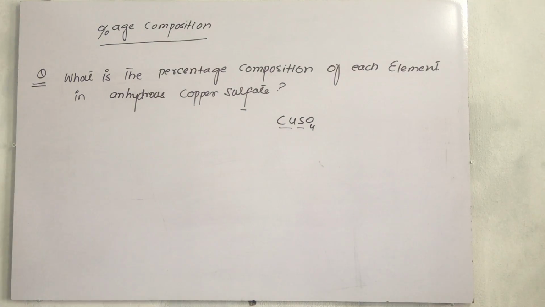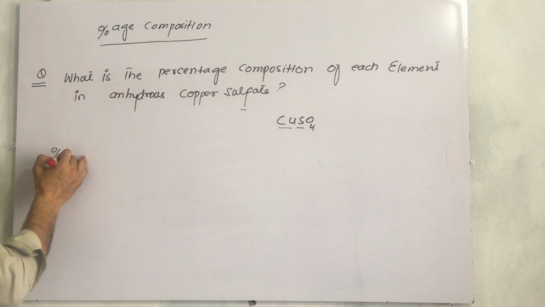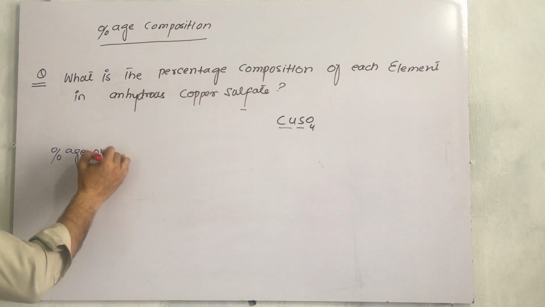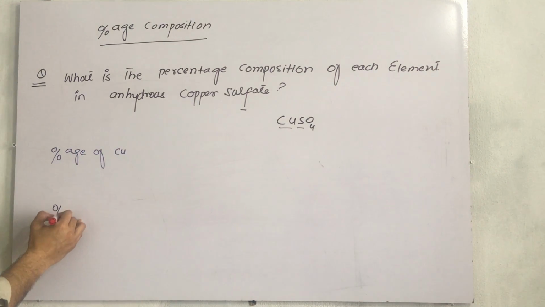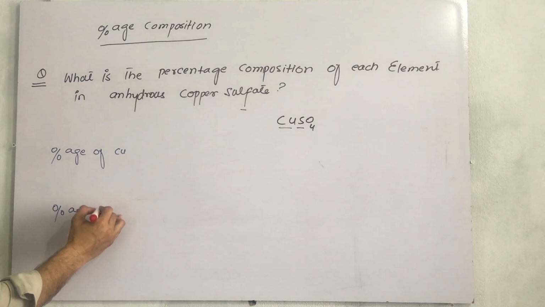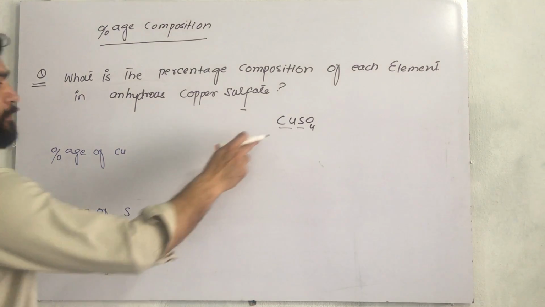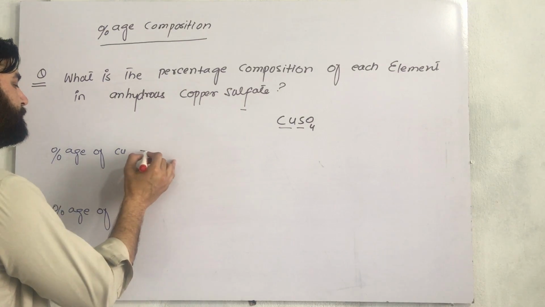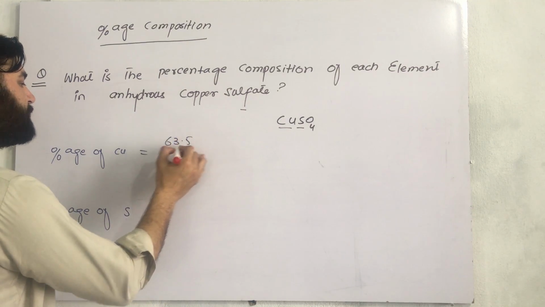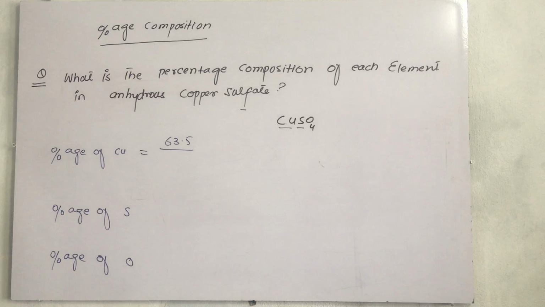Now what is the percentage of copper? Percentage of sulfur, and the third element present in it is oxygen, so percentage of oxygen. Now see, we will use the same formula. The molecular mass of copper is 63.5, and what is the molecular mass of the whole compound?